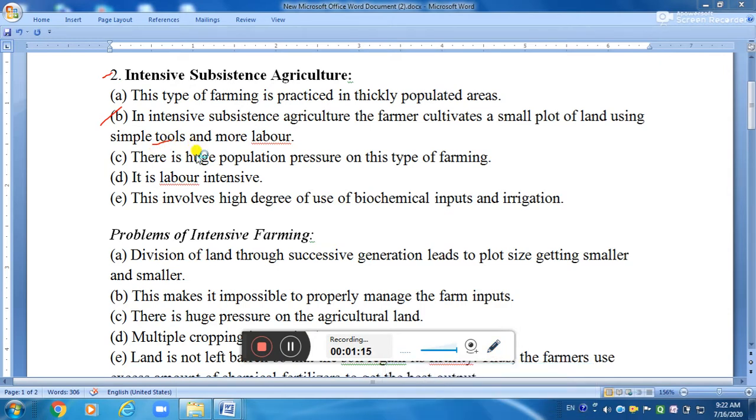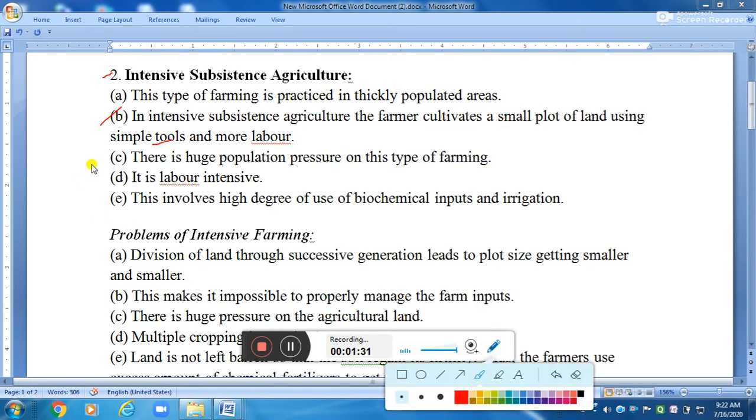Due to the right of inheritance, the division of land among successive generations has rendered land holding size uneconomical. In this type of farming, there is huge population pressure in the area.